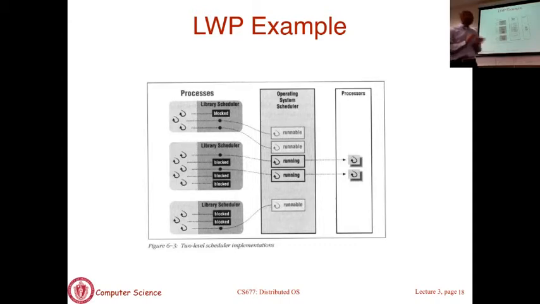So this is a more advanced threading package where you can decide, in addition to doing whatever you could do in kernel level threads, how threads get mapped to lightweight processes in the kernel space. What the OS is going to do is again a 2-level scheduling decision. It will always schedule lightweight processes for execution.